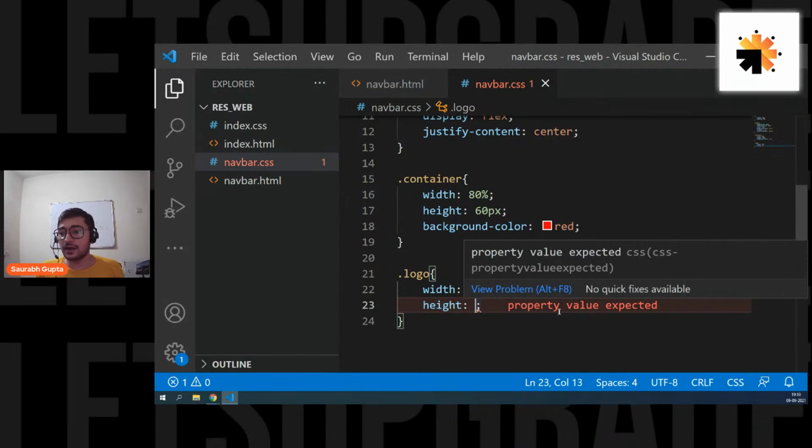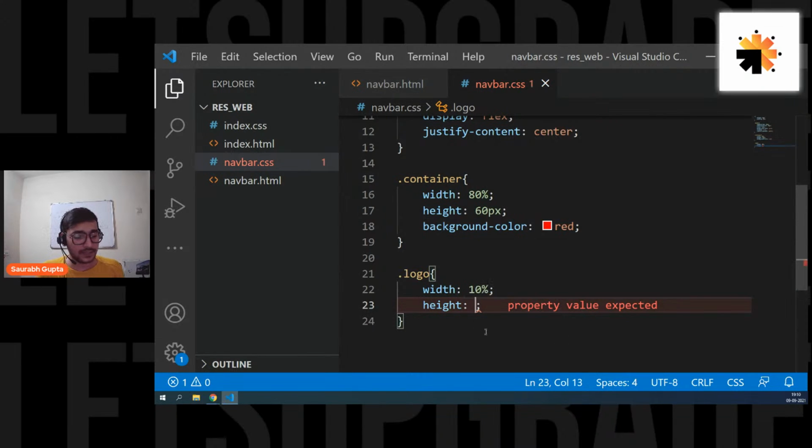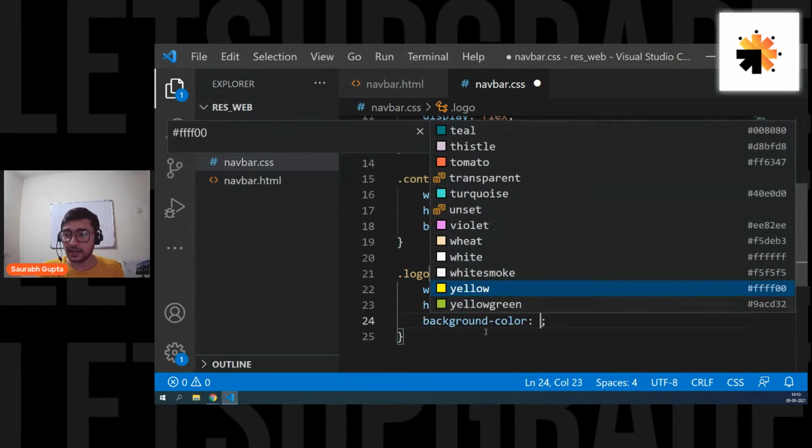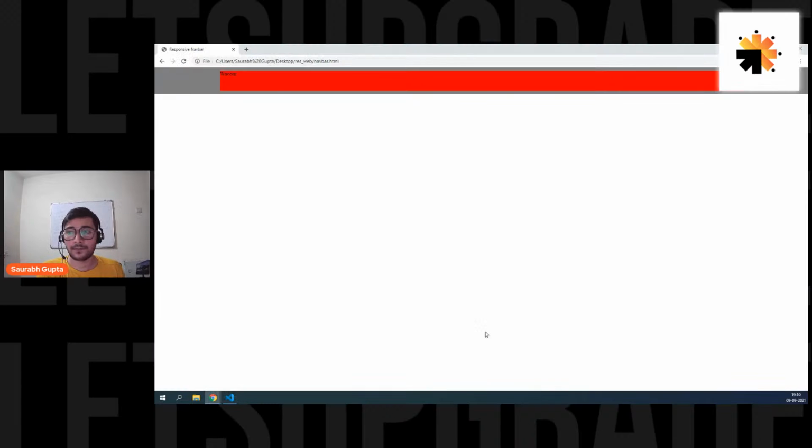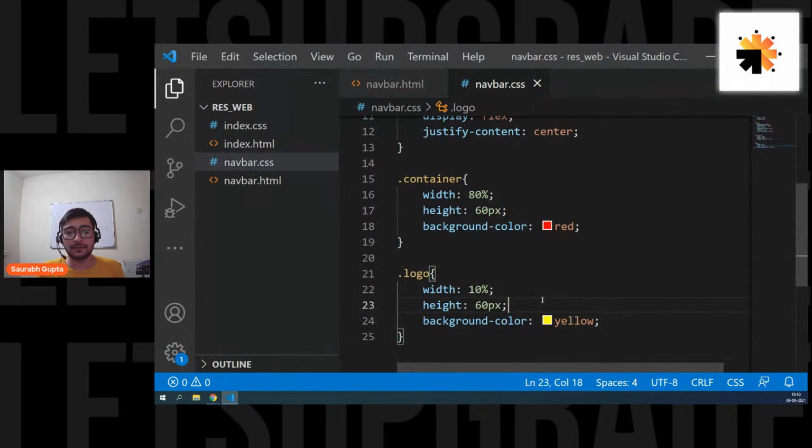Okay, now let's go ahead and let's move it. So height of 60 pixels, width of 10%, and let's give it a background color of yellow. Okay, now we have this logo part here. And now I want to increase the width a little bit more. So let's give it like 15% like that.